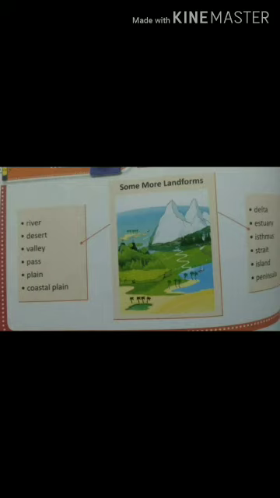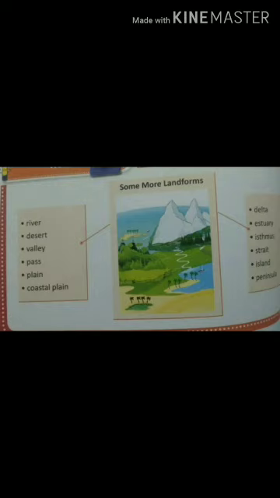Plain. Plains are flat areas. They have very rich and fertile soil as the river deposits minerals and silt that it has carried from its source. Plains are usually densely populated as they are suitable for cultivation of various crops.